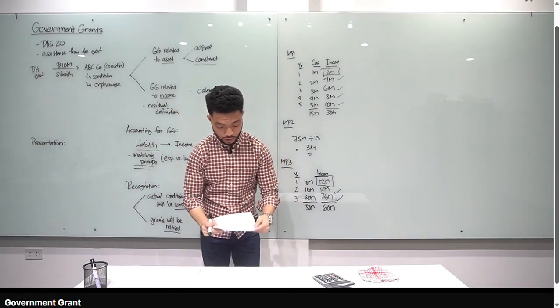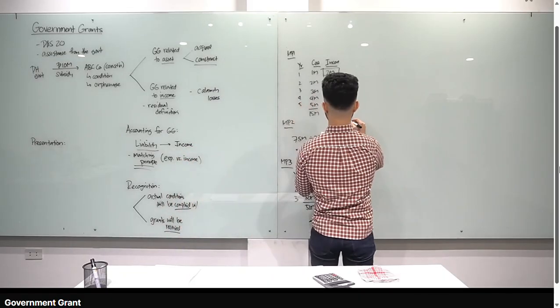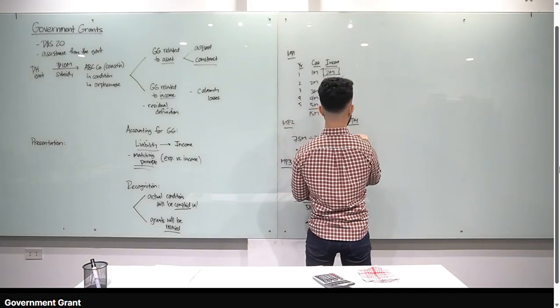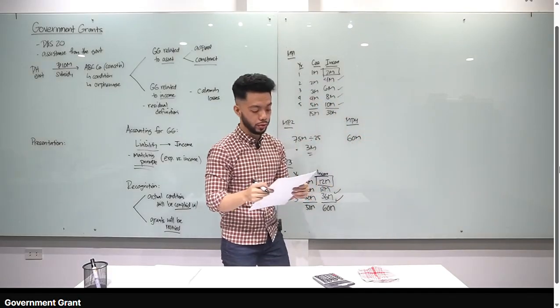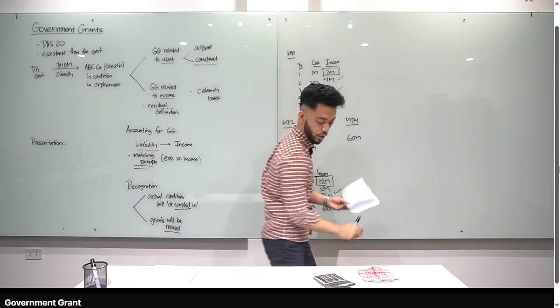Okay, let's go to main problem number 4. Elmer Company Corporation, okay, received a consolidated grant of 60 million. Lagyan natin yan, 60 million. 3/4 of the grant is to be utilized to purchase a college building. So how much yung 3/4 yan? 60 times 3 over 4, that is 45 million.